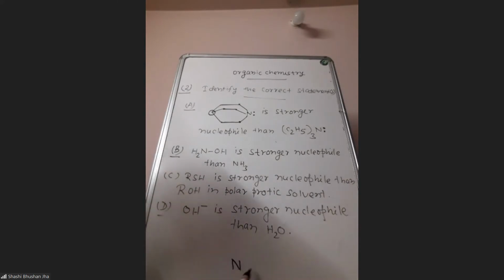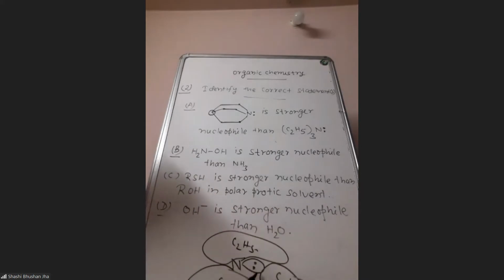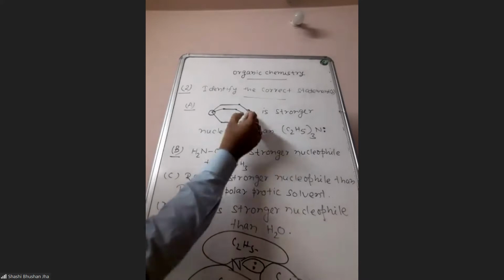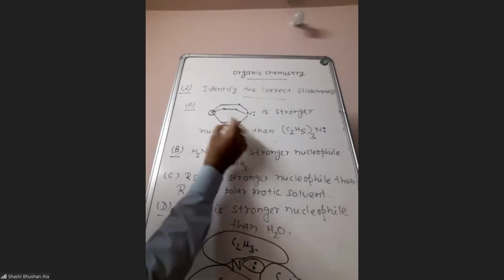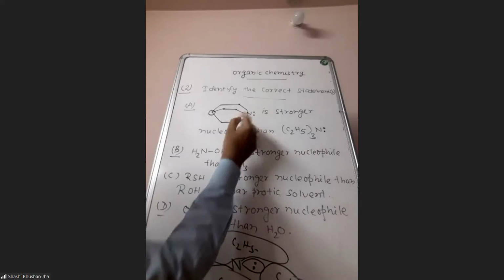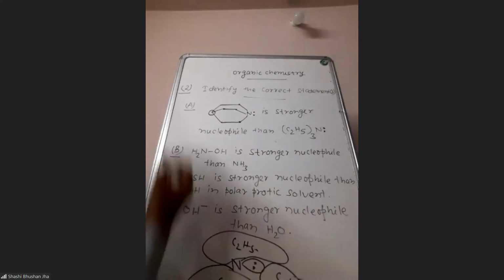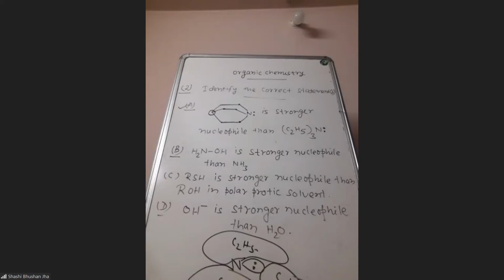This is nitrogen. Here is a lone pair, and this will be one alkyl group. This is ethyl. This will be another alkyl group, and this will be some third alkyl group like this. And the lone pair will go inside the cave. So it will be very difficult for this nitrogen to donate this pair of electrons. But in this case, since all these alkyl groups are present on the same side, this lone pair is more exposed, and therefore it can be donated easily. So this is correct. What is the reason for the second option?